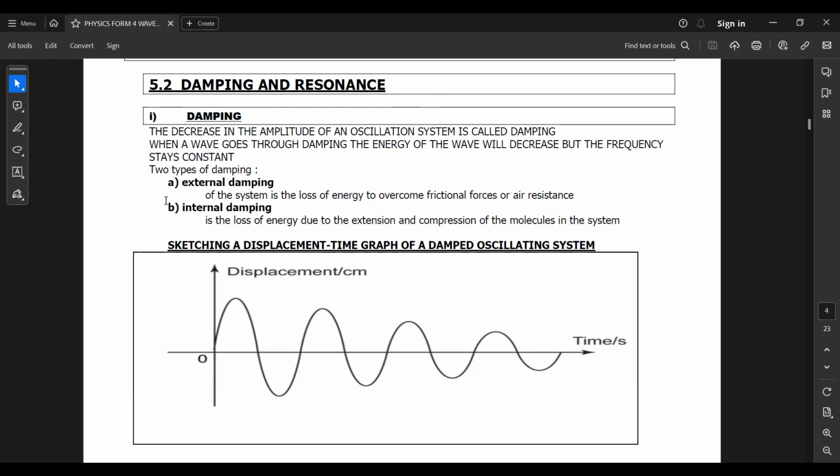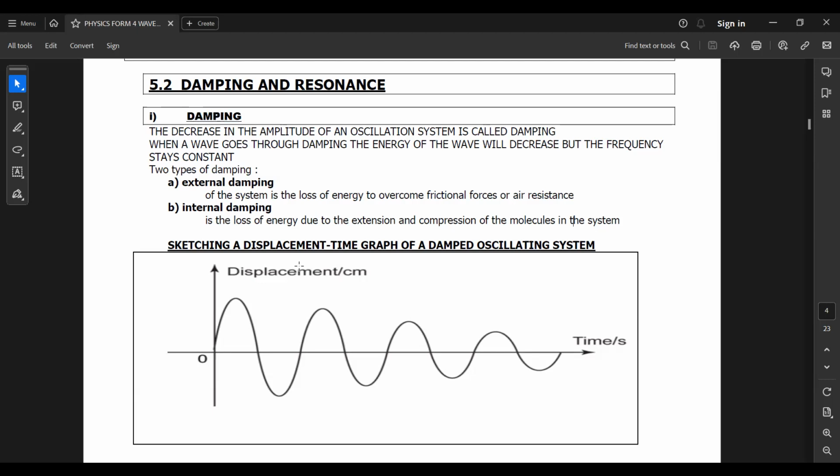There are two types of damping, external and internal. What is external damping? Any system that vibrates, a spring system or any other system, will experience external resistance due to air resistance. So external damping is loss of energy to overcome frictional forces or air resistance. Now, what is internal damping? Inside the vibrating object there are particles and molecules, and these molecules undergo compression and stretching.